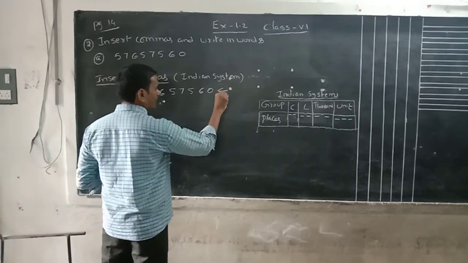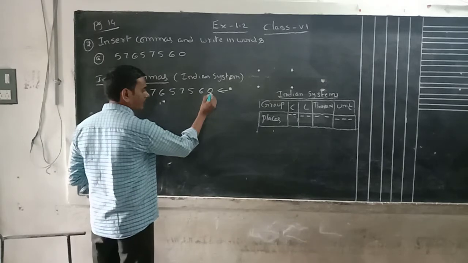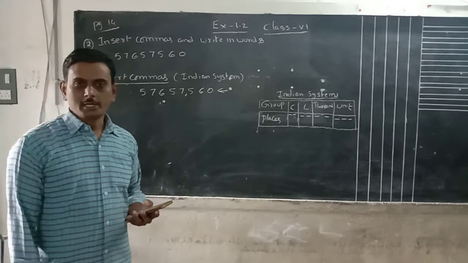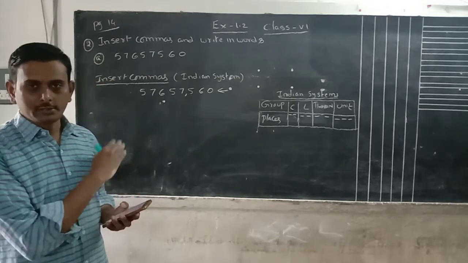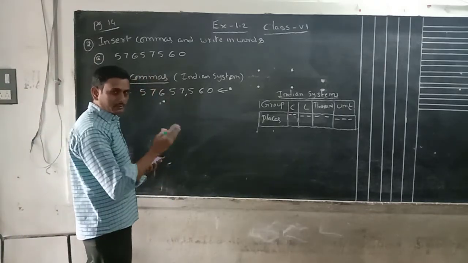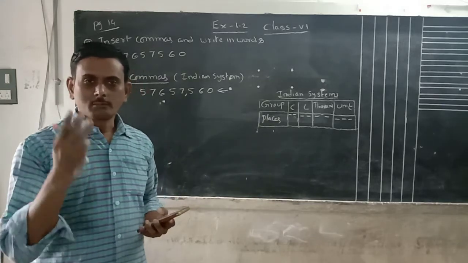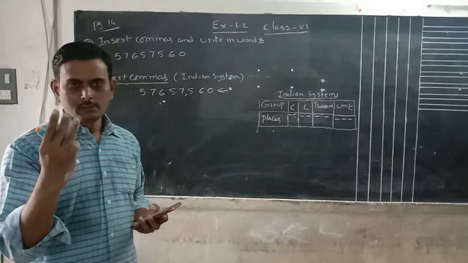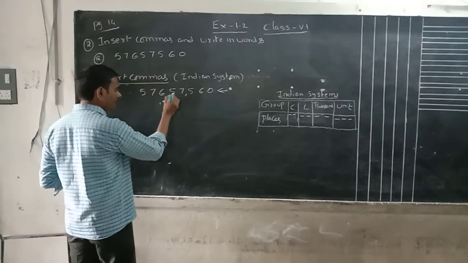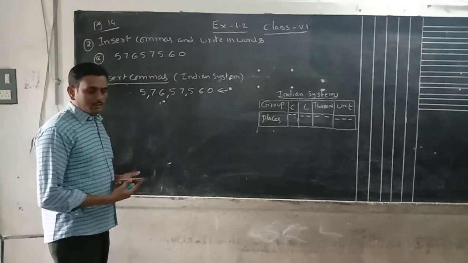Okay, while marking commas in the Indian system, start from the right side. Take 3 digits first, count 1, 2, 3, and place a comma. That is, in the Indian system, the first comma we place after 3 digits from the right side. After that, after every 2 digits we place a comma. Here 1, 2, 3 comma, 1, 2 comma, 1, 2 comma. This is how to place commas.